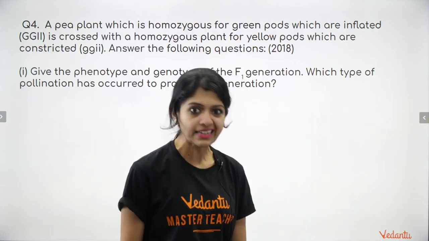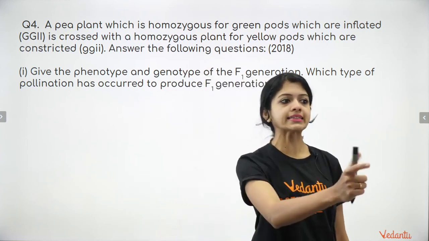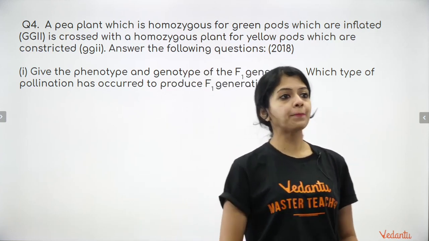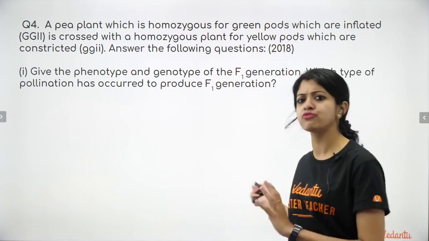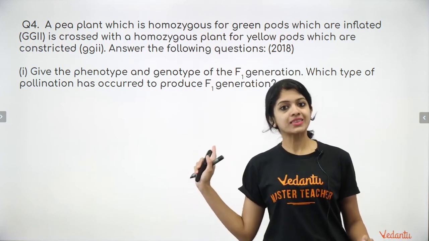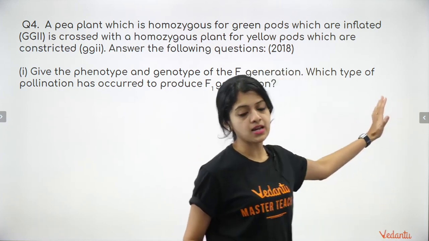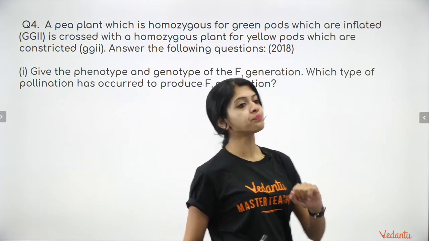Let's look at a slightly, this will be our last question, but this is a 5-marker, so it may take us a little more time than the others. Okay. A pea plant. Now, this is the type of questions that you can expect. What I'm showing you right now, this type normally comes in section B. Okay. Now, as you can see, this was asked in the 2018 exam also.